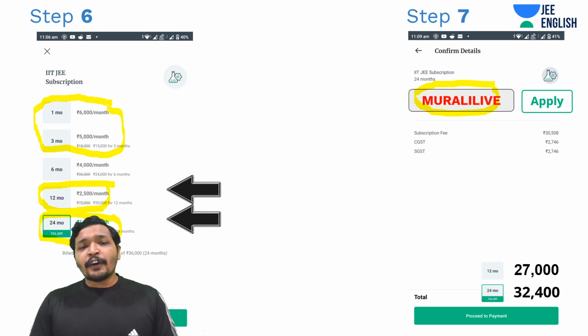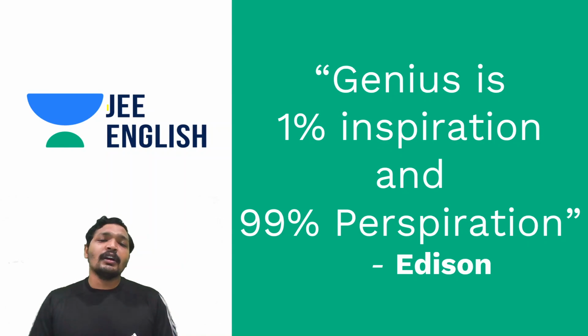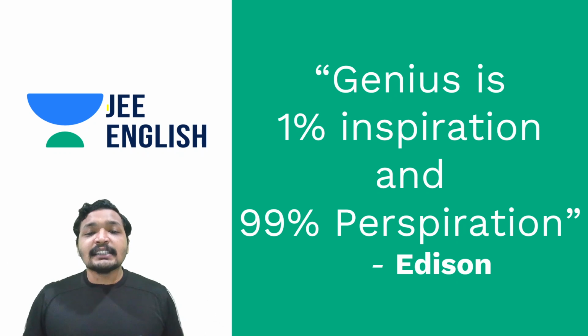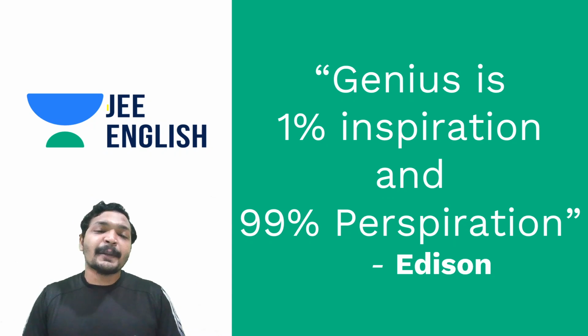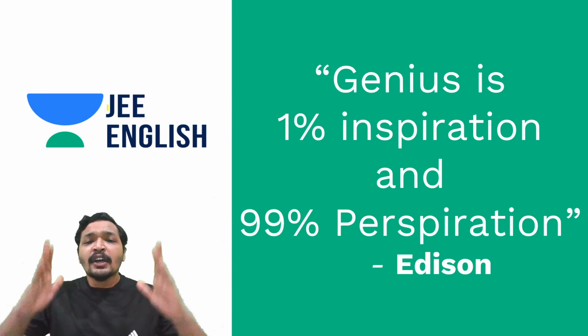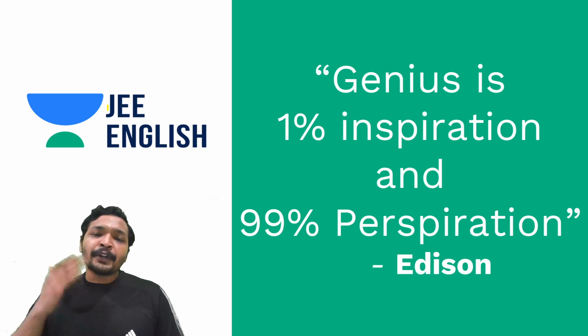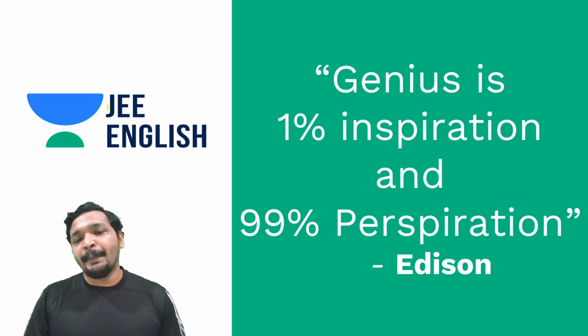And let's go for the topic of the day. That's current and electricity. But before that, we will have a look at a quote from a genius. This genius said that genius is only 1% inspiration and 99% perspiration. You got to put in that hard work. Your inspiration to crack the exams, your inspiration to gain the knowledge is not all enough. You need to put in that hard work. You need to get on to it to make it happen.